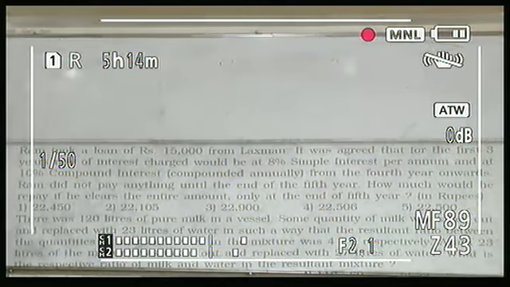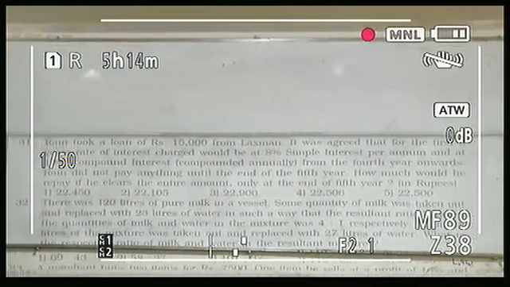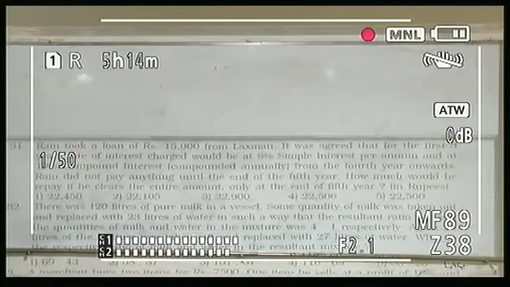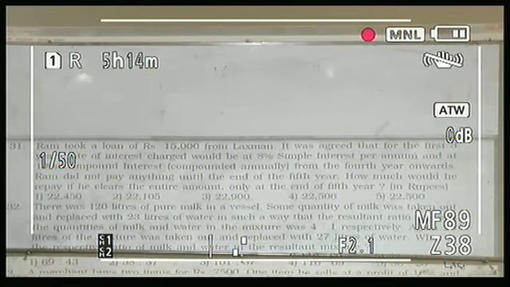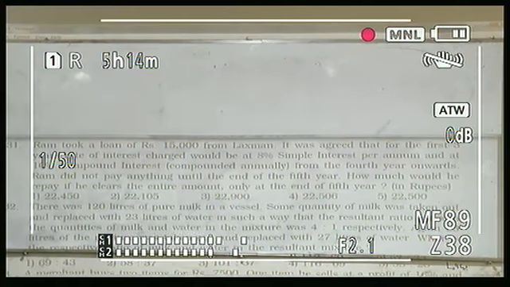Ram took a loan of 15,000 from Lakshman. It was agreed that for the first 3 years, the rate of interest would be charged at 8% simple interest per annum and at 10% compound interest compounded annually from the 4th year onwards. Ram did not pay anything until the end of the 5th year. What would he repay if he clears the entire amount only at the end of the 5th year?